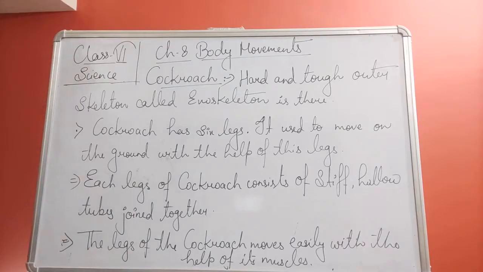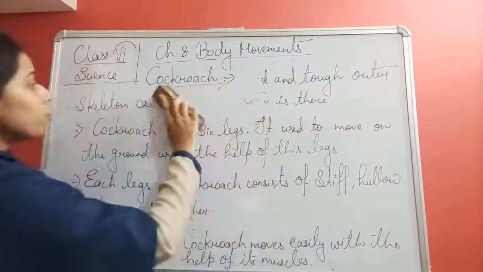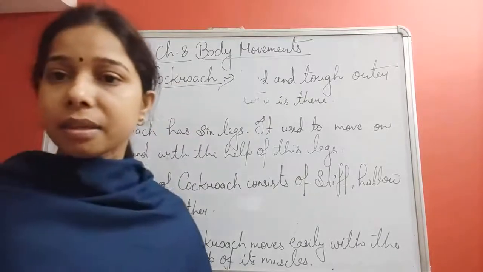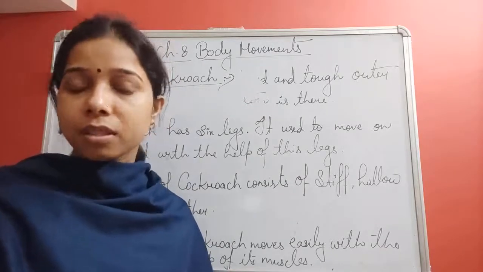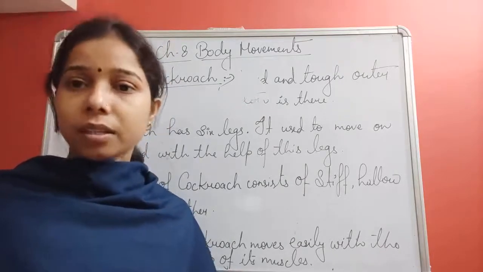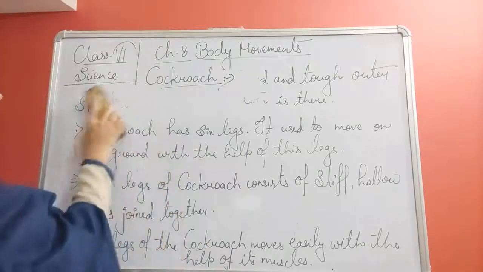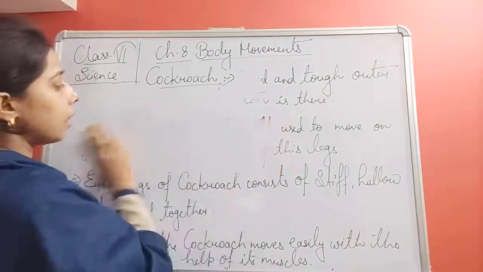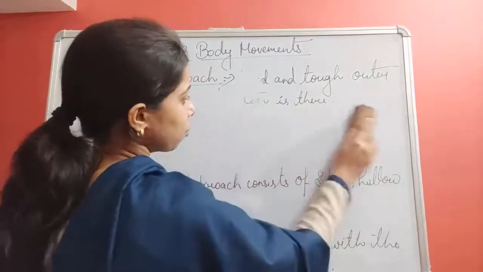So, we can write it. Here also two types of muscles are there, students, which is attached to the cockroach. That is the flexor muscle and extensor muscle. Flexor muscle contracts, extensor muscle expands, it straightens, and when that contracts, the other one relaxes. So we can write here that the muscles of the legs are attached to the exoskeleton also.